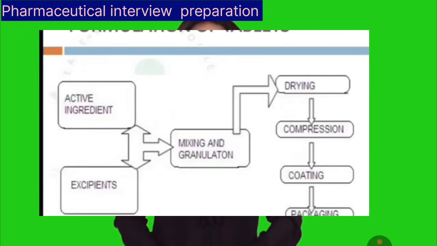What is pH? pH is potential of hydrogen ion. pH is a measure of the acidity and alkalinity